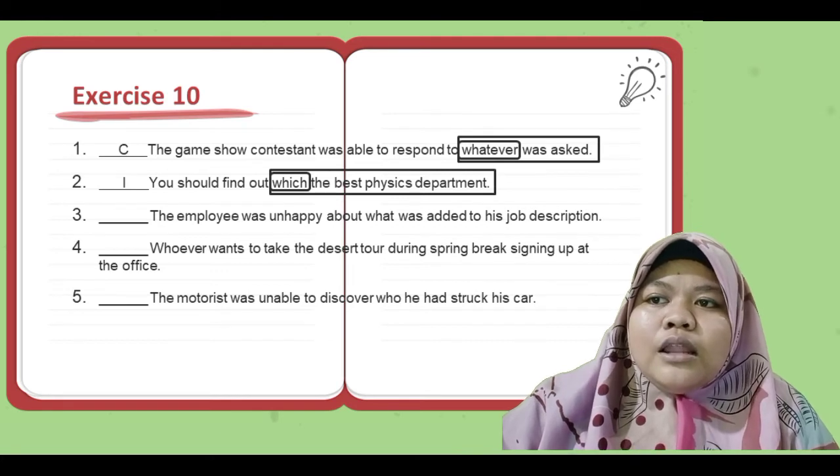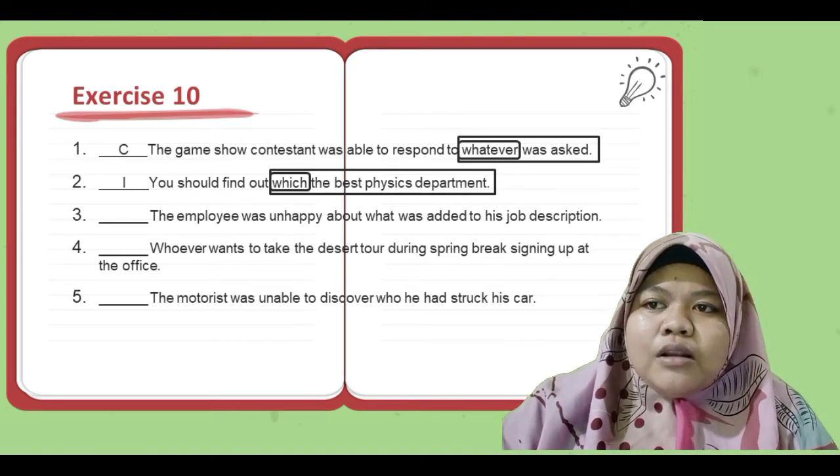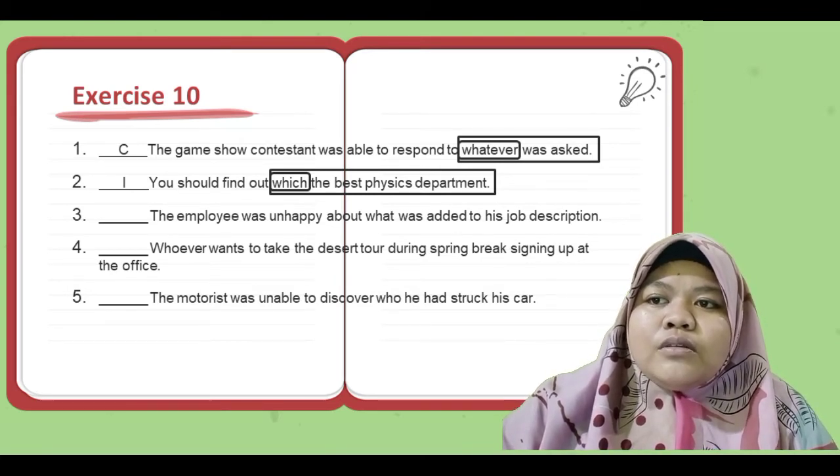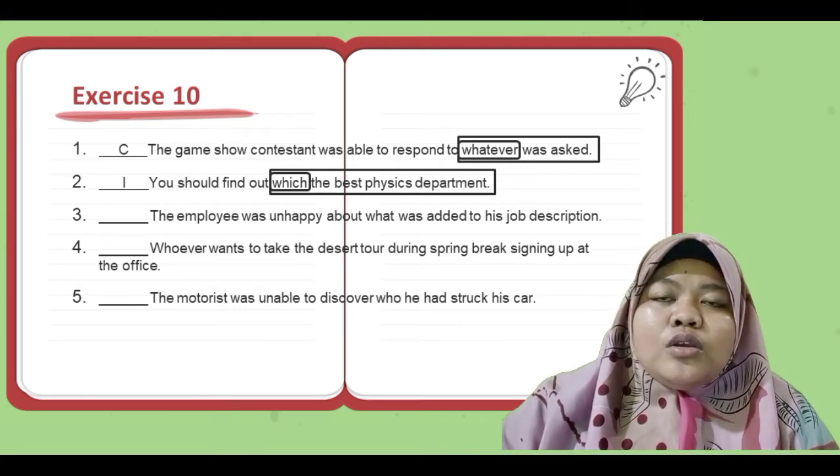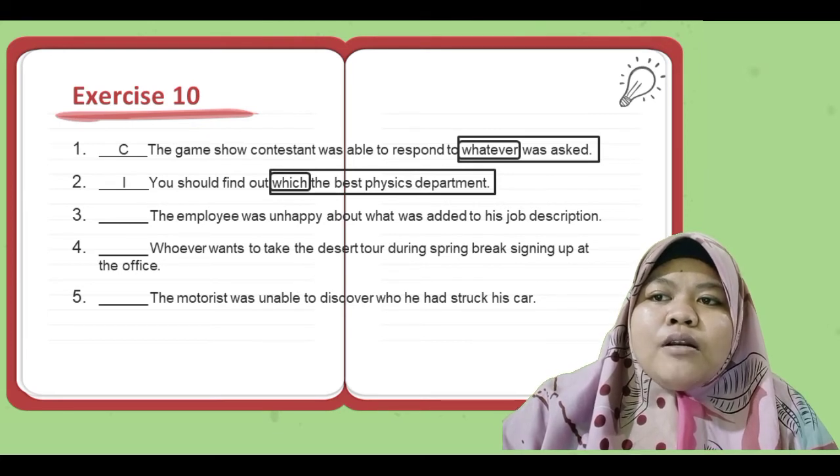So number 2 is incorrect because there is no verb after which or before the best physics department. If you want to make it correct, the correct sentence is: you should find out which is the best physics department.